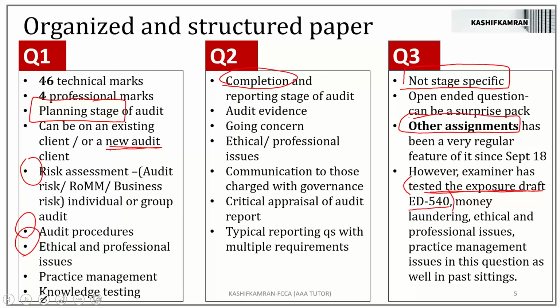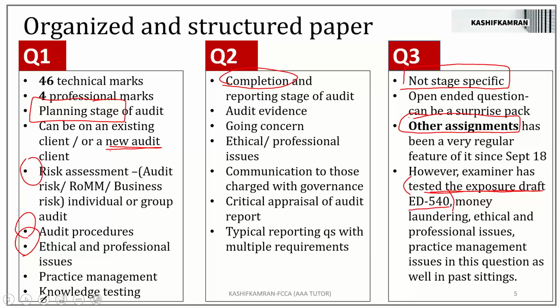So can we expect a recent examiner article in question 3? We cannot rule that out, right? So is the examiner saying expect a current issue in question 3 if there is a current issue? But I hope you all know that in an AAA paper, a current issue is not for every exam sitting. A current issue comes once in a blue moon. A current issue comes after a very long time. Is there a current issue for your paper? I will be discussing that. But is this message going to all of you that if there is a current issue, can that be examined in question 3? Can be. We're not sure. It can even be examined in 1 and 2. It can be examined in 3.